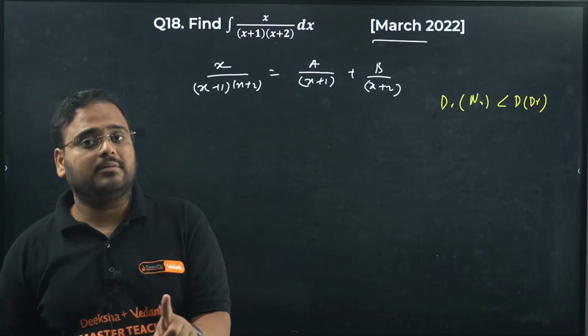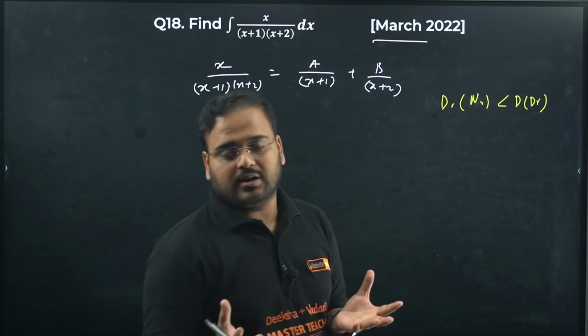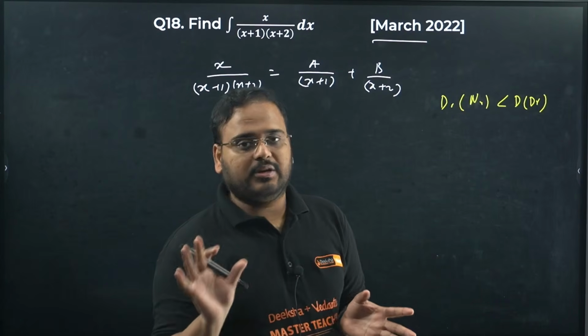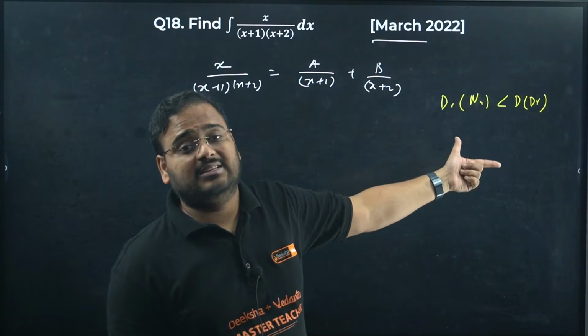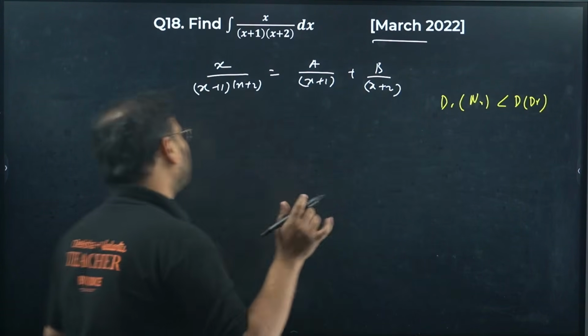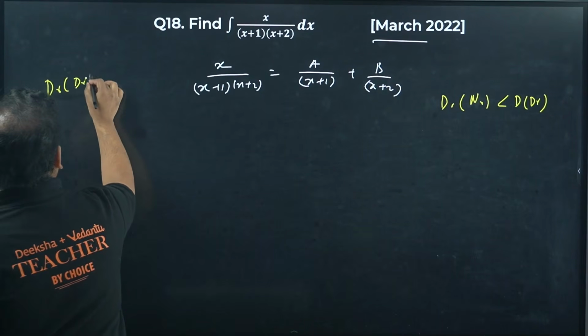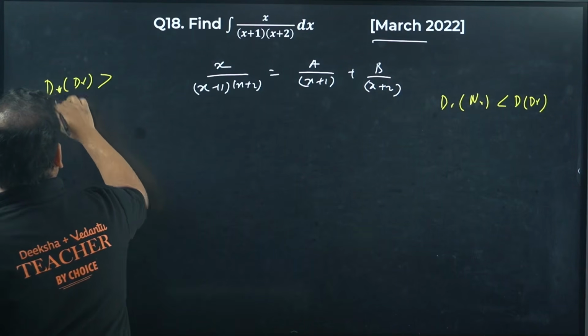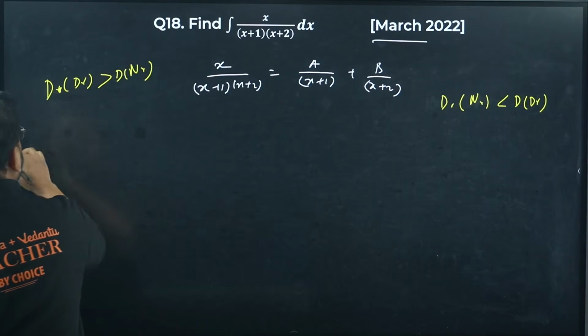Usually in the questions given to you, they give it in this form only. But if they have not, will you skip it? No, just keep it in mind. If the degree of the denominator is not more than the degree of the numerator, you have to divide.